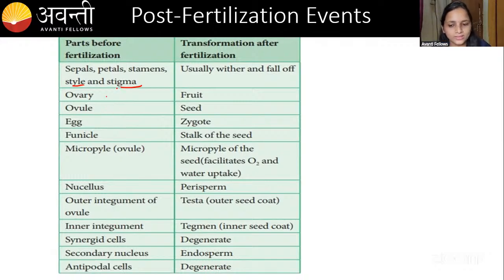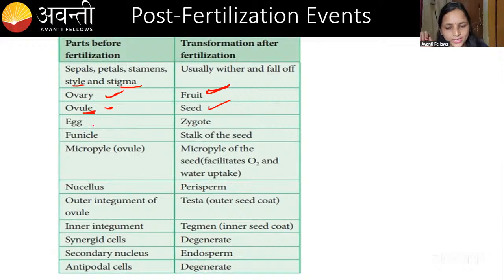Okay? The ovary, after the fertilization, is going to develop into the fruit. Whatever fruit you are eating, right, that is nothing but the ovary. Then coming to the seed, the ovule is going to convert into the seeds. You have seen seeds, right? In your kitchen you can see so many different types of seeds, so many pulses, right? That is nothing but seeds, and before converting to seed, that is the ovule.